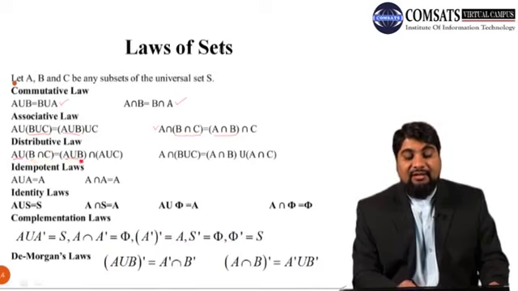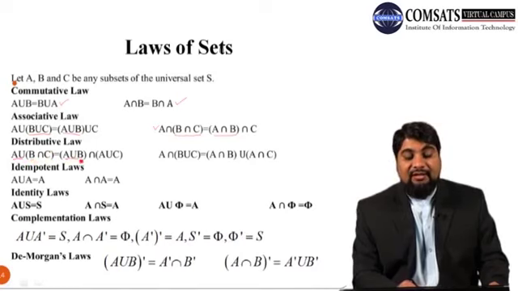So next we have the idempotent laws. Idempotent means the union of A with itself. So A union A will be equal to A, and similarly A intersection A will be equal to A. Next is the identity laws. So A union S is the full set S, and A intersection S is only A, and A union empty is A, and A intersection empty is empty.